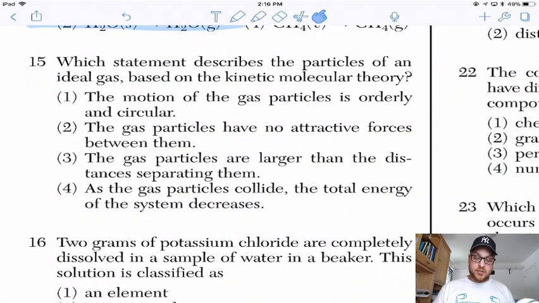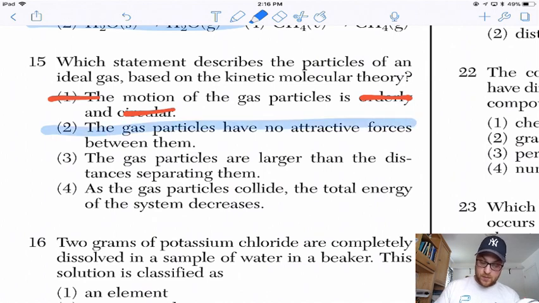Which statement describes the particles of an ideal gas based on the kinetic molecular theory? I'm going to go through every answer choice because it's helpful to remember what those principles were based on the wrong answers. 1, the motion of the gas is disorderly and straight lines. So usually we say random straight line motion. So no. 2, the gas particles have no attractive forces. That's going to be the correct answer.